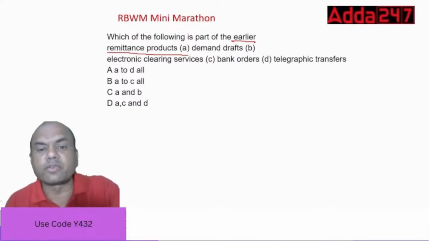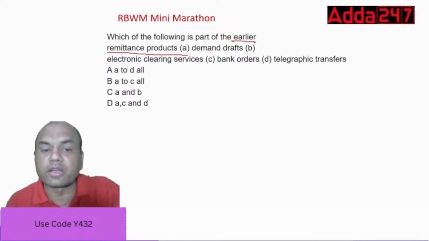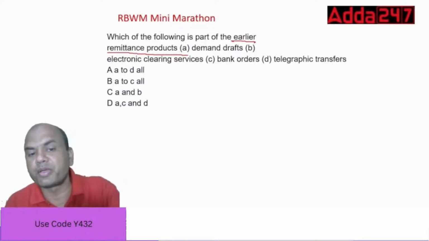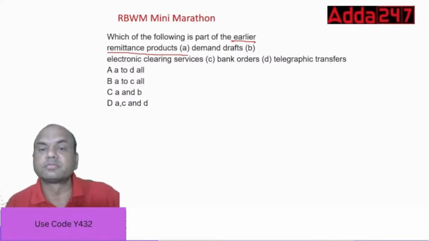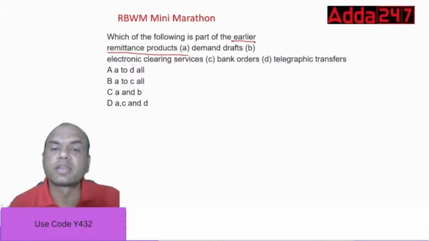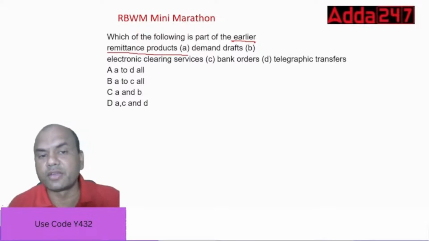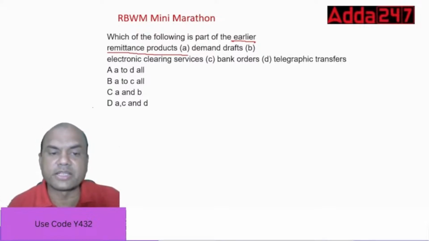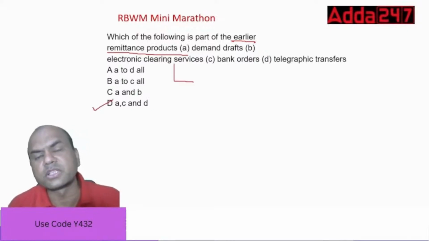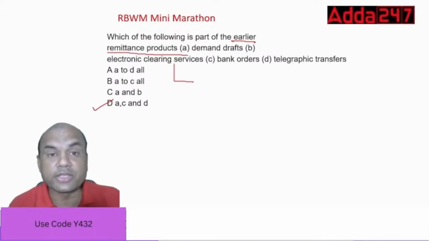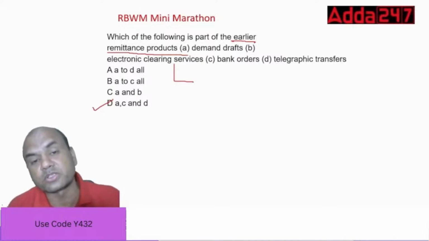For those difficult ones, I always try to take it from you. So which of them are earlier ones? It is A, C and D, earlier remittance products. See here, ECS, we use it even now. There are two types of ECS, ECS credit and ECS debit. You are having this in your portion also.